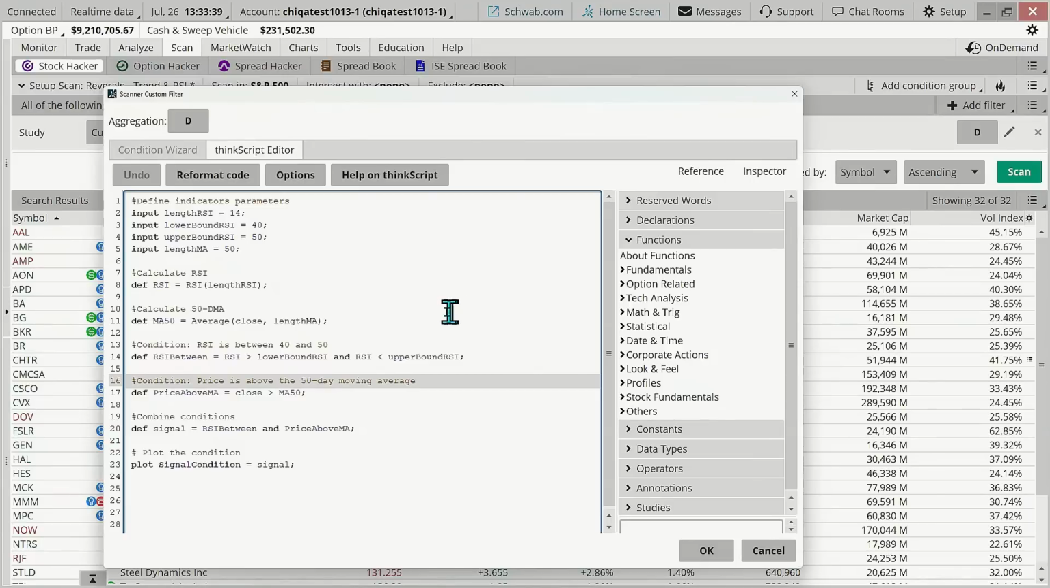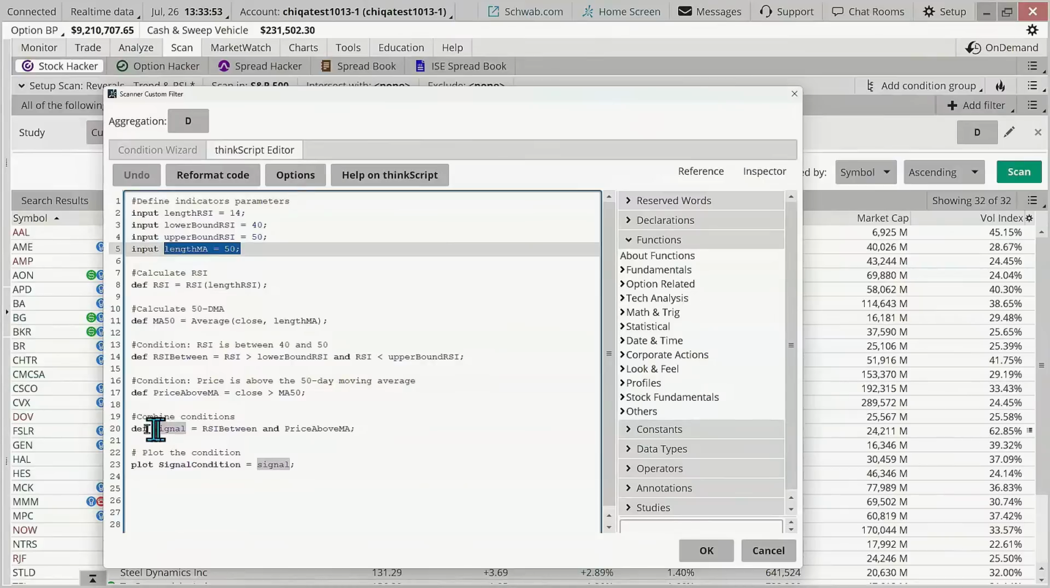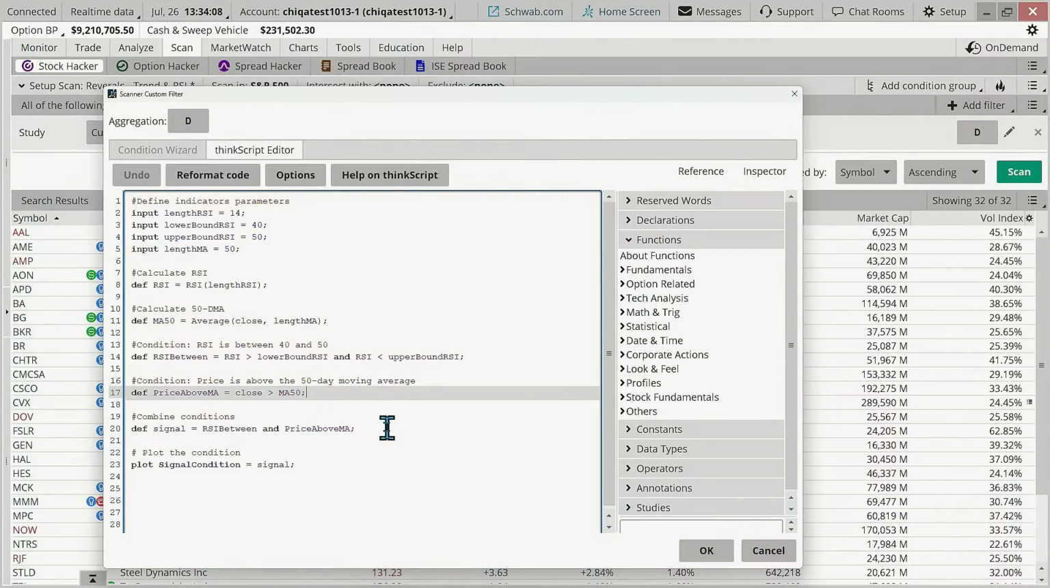Finally, at the end of this script, all we're simply doing now is combining the initial moving average that we looked at first with our RSI range, where we combine conditions, and that is going to define our signal. It's as simple as this once we get it, because we have defined both RSI between and price above MA, which was the closing price of the stock being greater than the 50-period moving average. If it meets those two, we should be good to go.